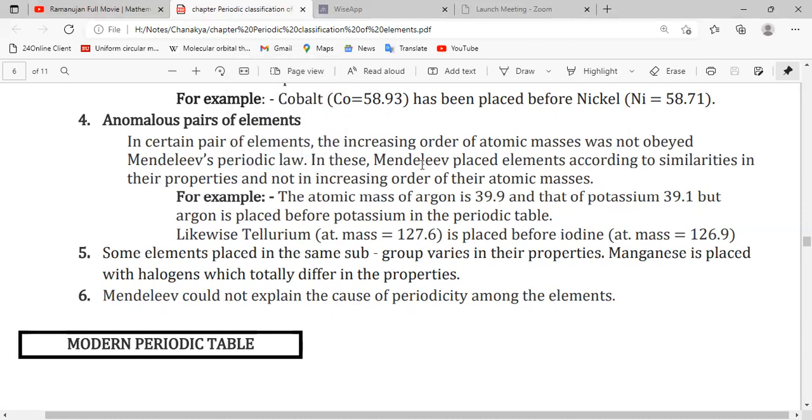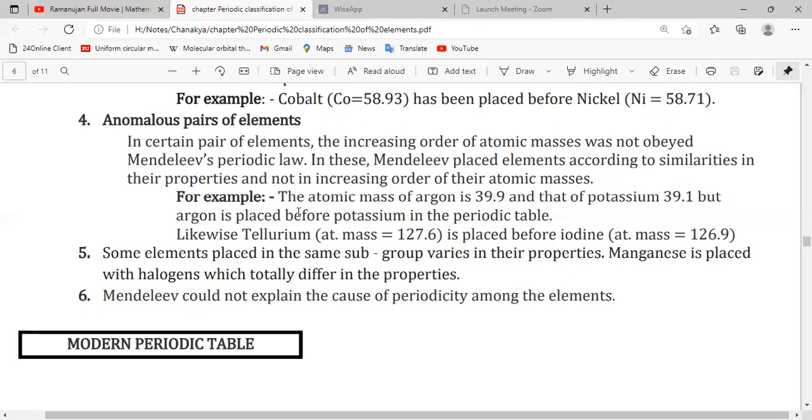In this periodic table, elements were placed according to similarity in their physical and chemical properties. That's why sometimes he placed an element having less atomic mass after an element having more atomic mass, because their properties are similar to each other in the same group.